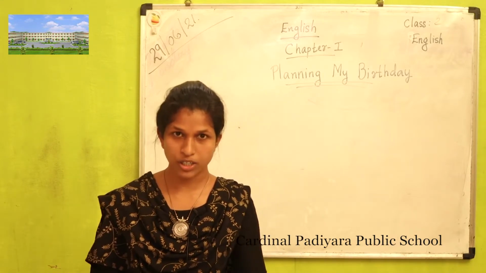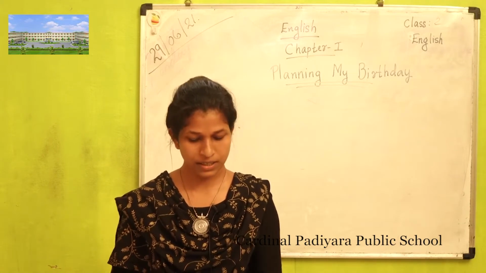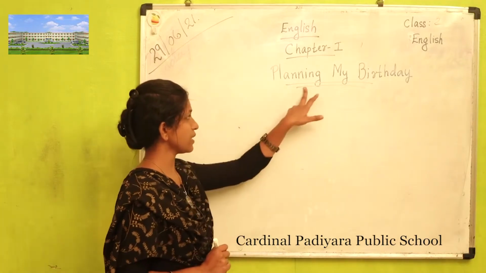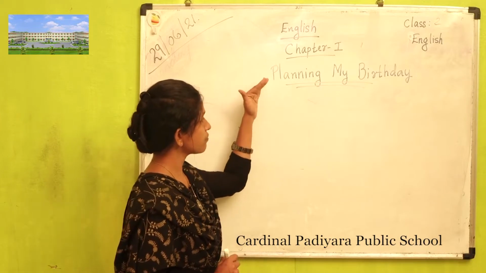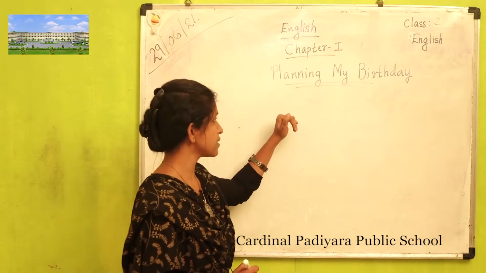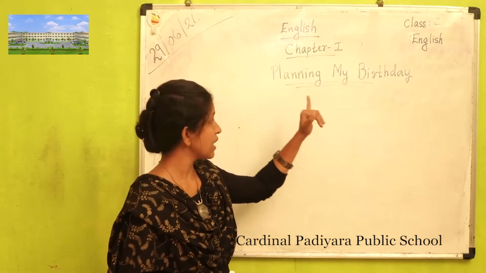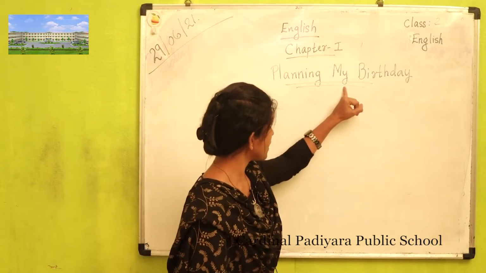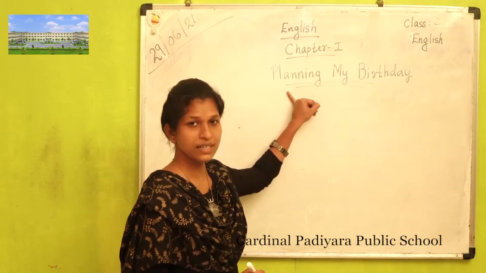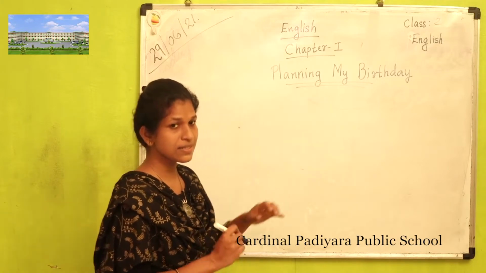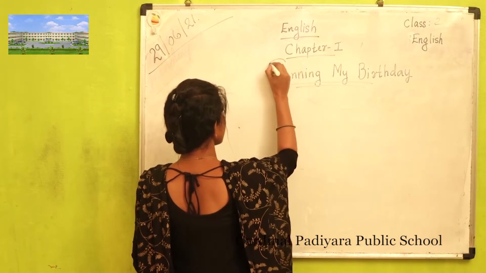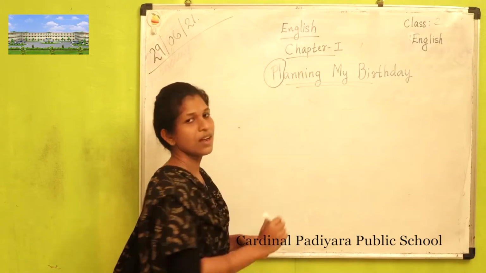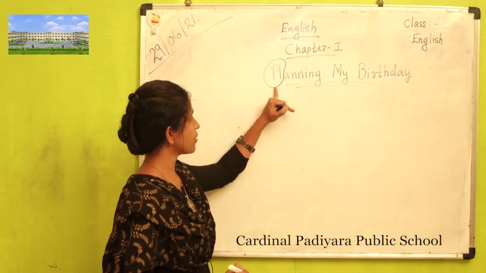So we are going to learn today chapter 1, Planning My Birthday. What's the heading? Planning My Birthday. Before we learn about blends, do you remember blends? In this heading, can you find blends here? Can you find blends? As PL. PL is one blend. How is it read? PL. Pill. One blend.